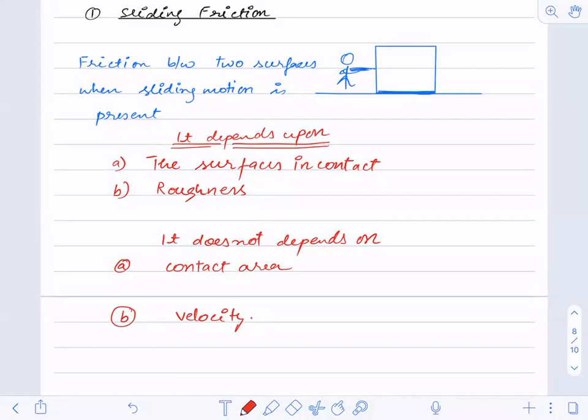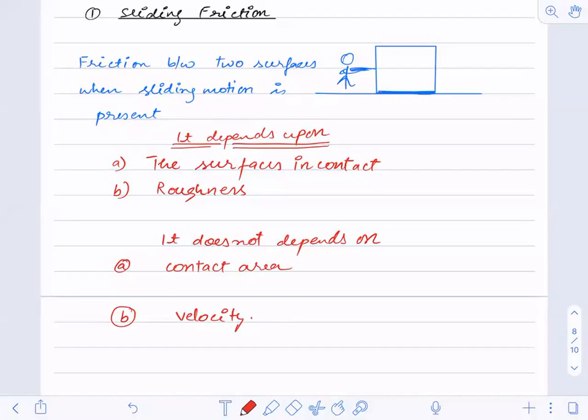Understood? Force, how can we link a force over here? No, we cannot link a force over here. So A and B, the surfaces in contact: it depends on how the surfaces are in contact. Then the level of roughness also depends.